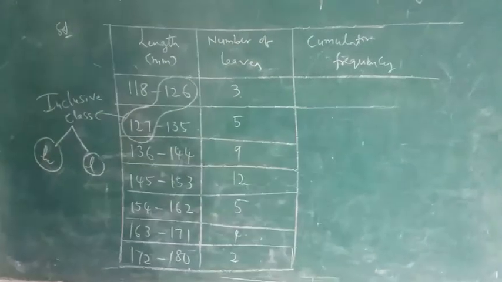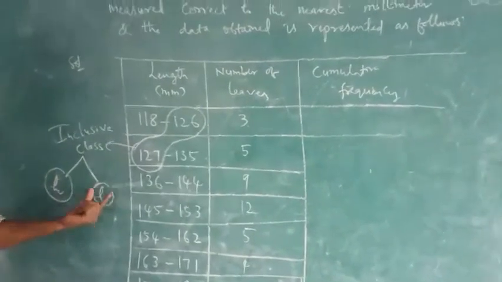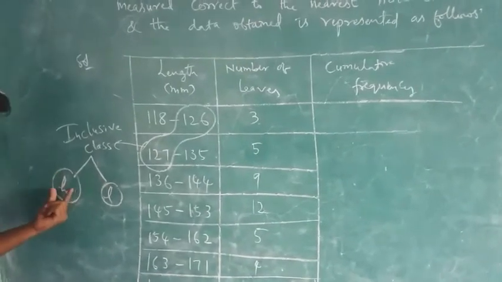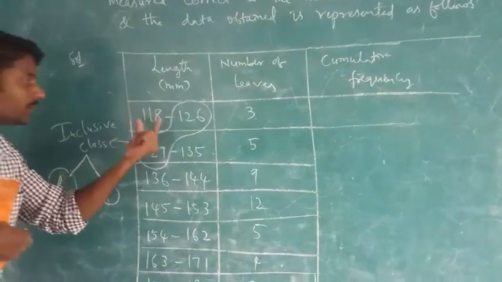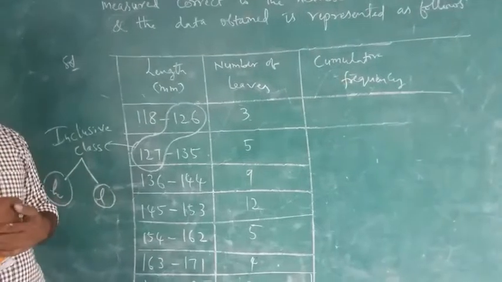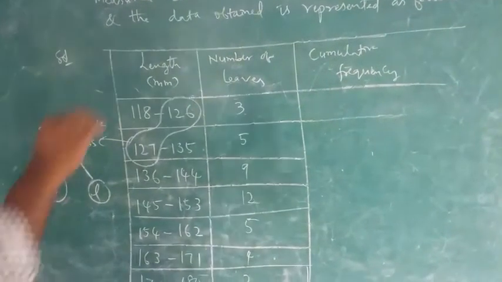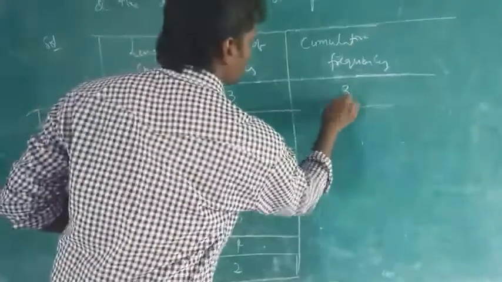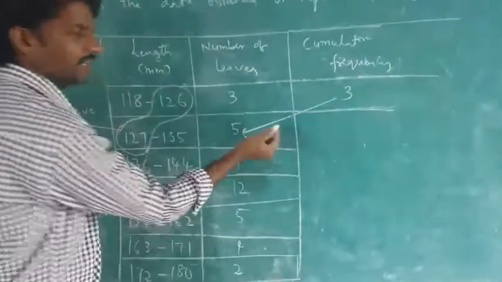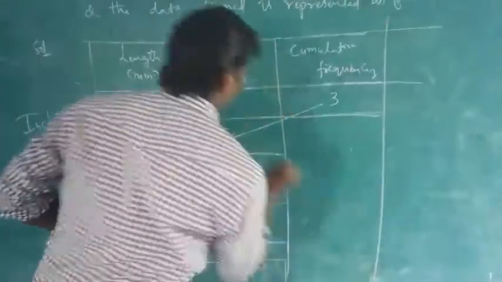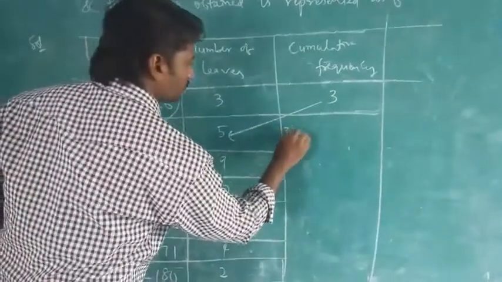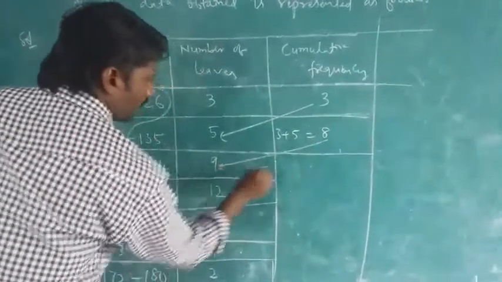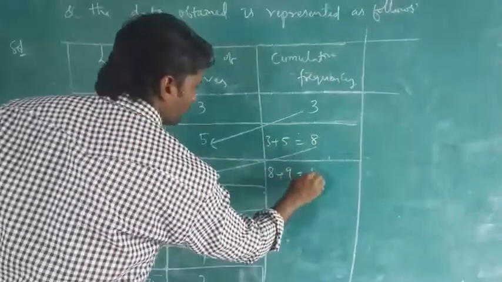Then what will you do, sir? When you take the lower bound here, you subtract 0.5. And the height also, count from the first number. For example, do one thing. Let us find the cumulative frequency, then I will tell you how to find this. First it is 3, as I told you many times, we did many problems already. So 3 plus 5 is 8. Again 8 plus 9 is 17.